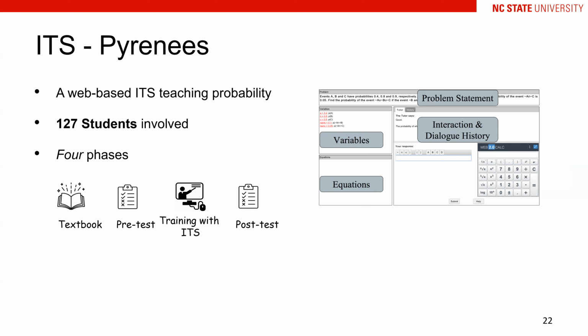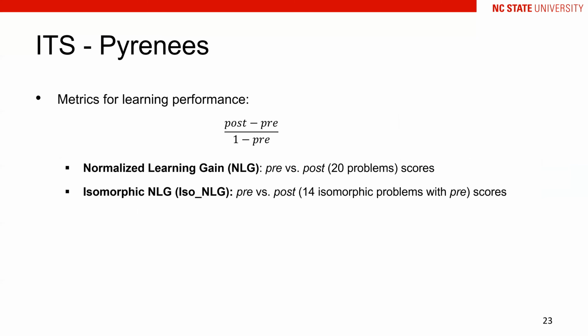afterwards taking a post-test. The learning performance is measured by the learning gain, which is calculated based on the pre- and post-test scores. To calculate the normalized learning gain, all the 20 problems in the post-test were considered. Besides, we also calculate the isomorphic normalized learning gain, which only considers the 10 of the 20 problems in the post-test, which are isomorphic with the pre-test.